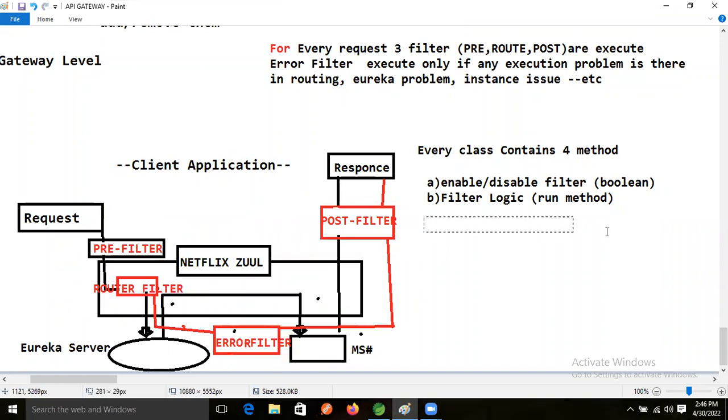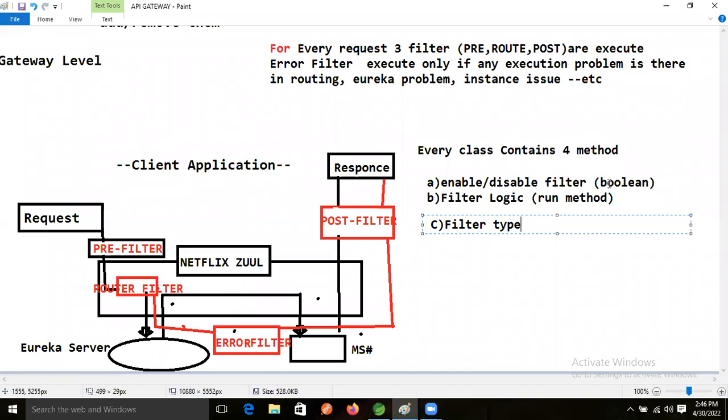For that purpose, we need to write some constant method. That method is filter type. Filter type means which kind of filter we want to apply in our application, right?